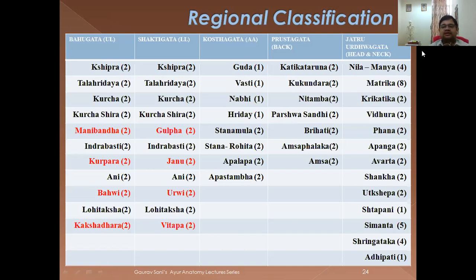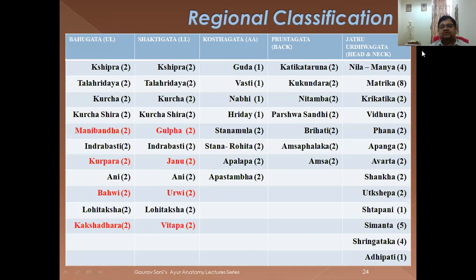Then comes Nila Manya, 4 in number, Nila 2, Manya 2, like this also you can study. Matrika 8, Krikatka, Vidure, Fana, Apanga, Avarta, Sankha, Utchep, they all are 2 in number. Stapni is 1, Siman, that is sutures of the skull are 5 in number, Sangata, 4 in number, Adipati, also said to be the most important marma point, it is 1 in number.